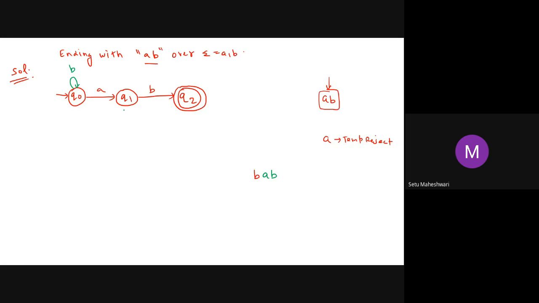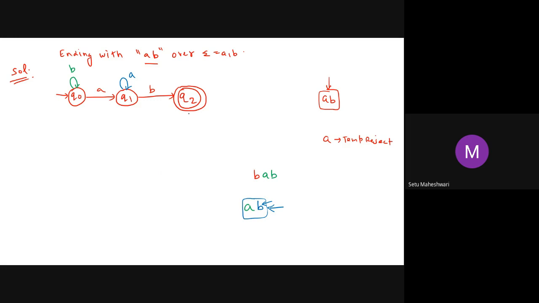Now if I am on Q1, that means what? I already have one A. Obviously temporary rejection is there, but what may I have further in the string which can accept it? A B itself. So if I have one more B, then I will accept it after having this B. And which is the state generating one B? That is Q1 itself. So I will remain on Q1.